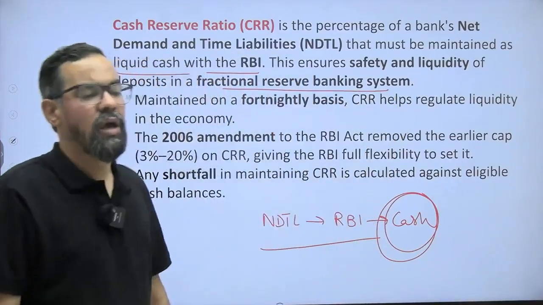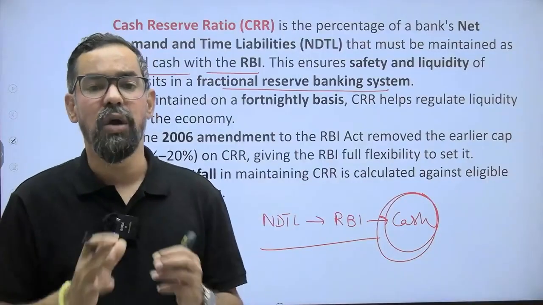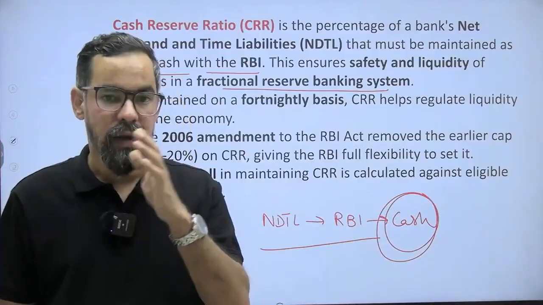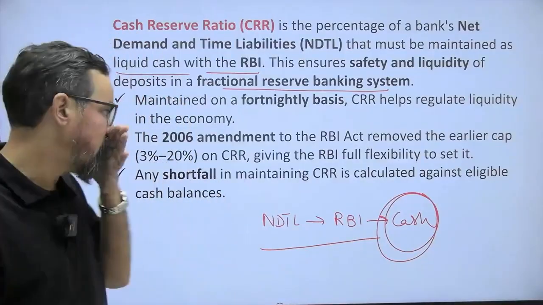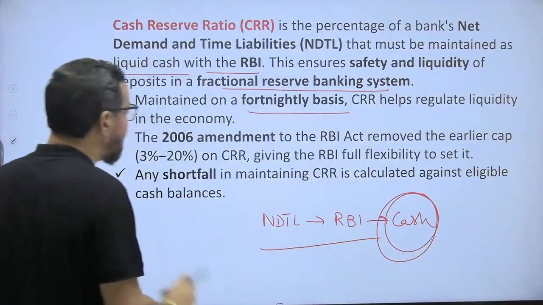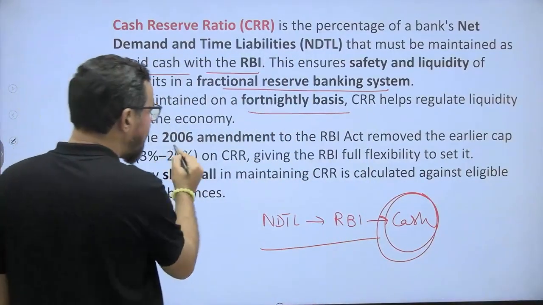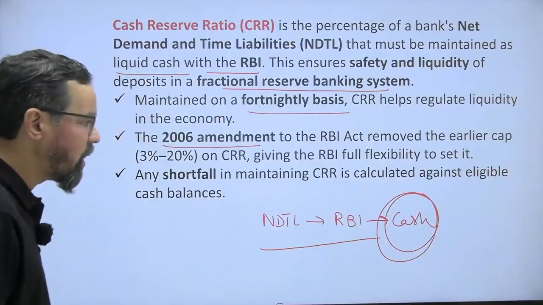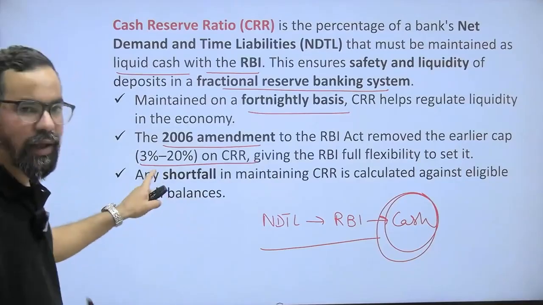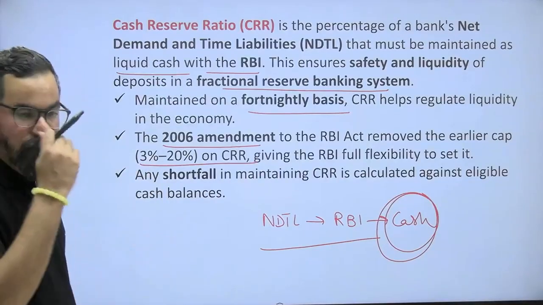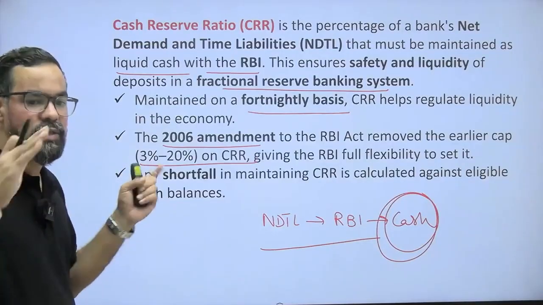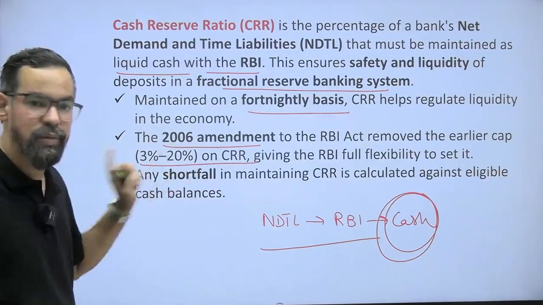Okay? This concept arises from the Basel 1 committee's recommendations, and we also adopted this one. Maintained on a fortnightly basis, CRR helps regulate liquidity in the economy. The 2006 amendment to the RBI Act removed the earlier cap of 3 to 20% on CRR. Now it can be anything, giving the RBI full flexibility to set it. Earlier there was a cap, minimum 3%, maximum 20%.